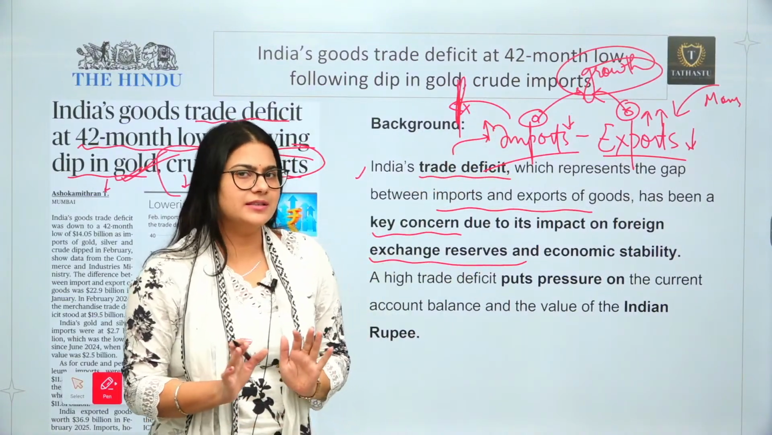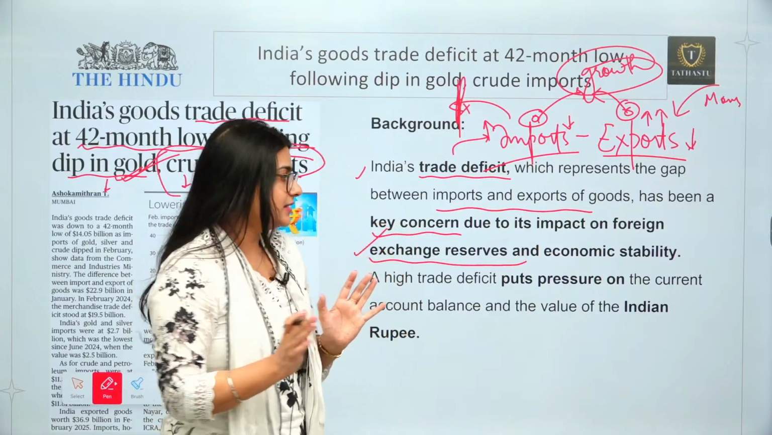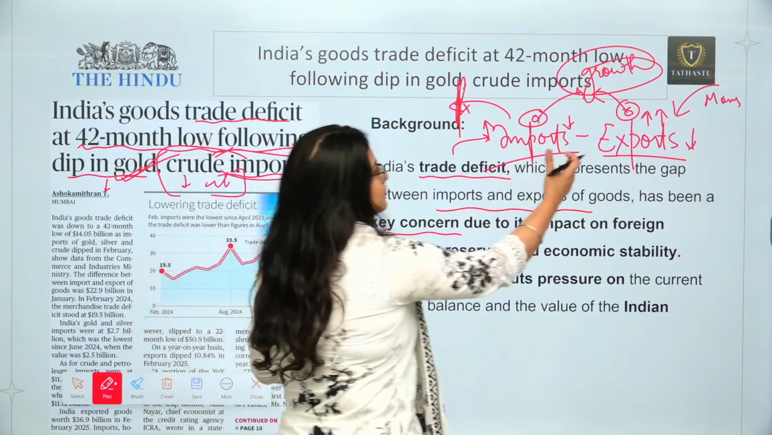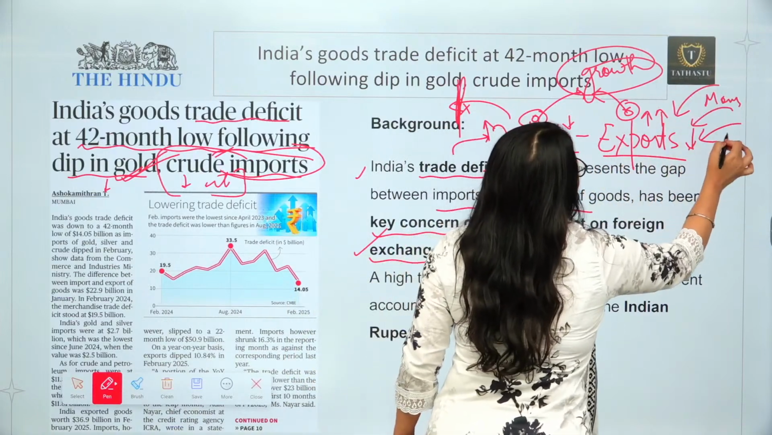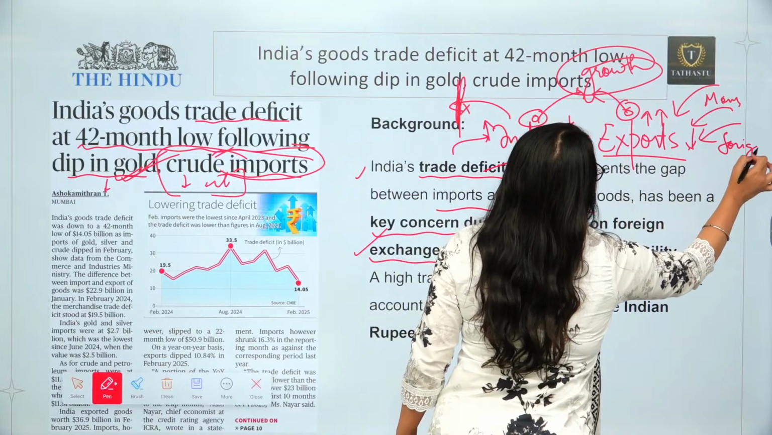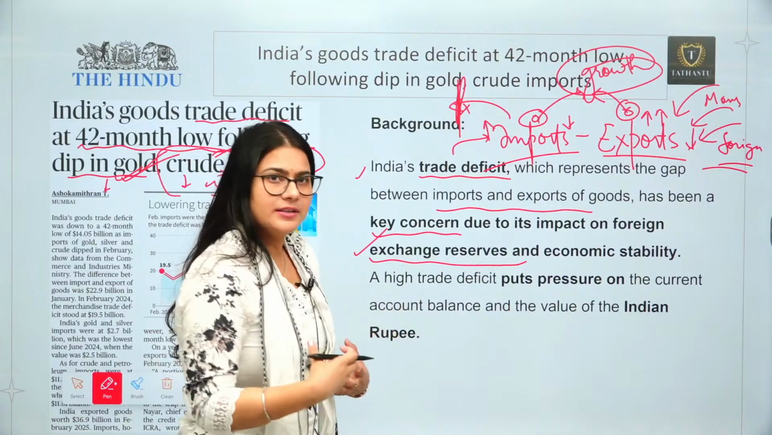If the trade deficit is less, it is definitely going to impact the exchange reserve. We will have more exchange reserve. If exports are high, we are going to have more money coming to our country, in the form of foreign currency only, because all the trade happens in dollars, right? So we will have more currency with us.